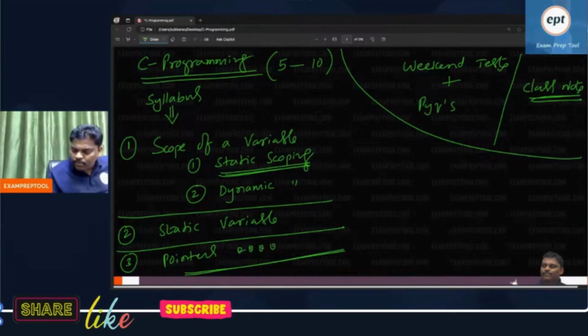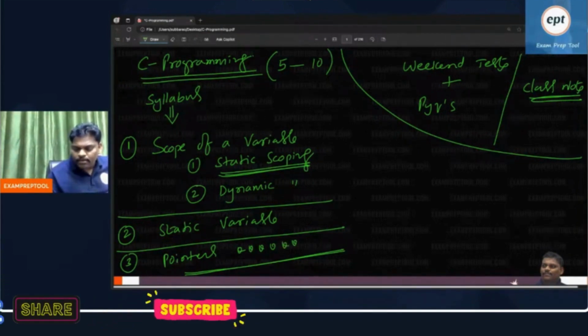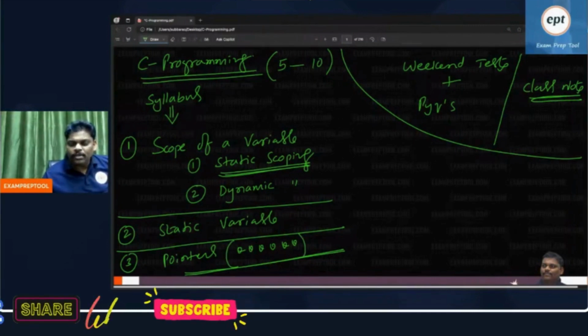In one of the examinations I saw, 5 questions came, every one is 2 marks. Totally 10 marks came, directly copied from my notes. Students asked me, Reddy sir, you gave the question paper.